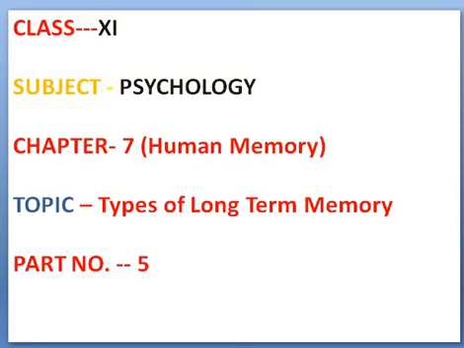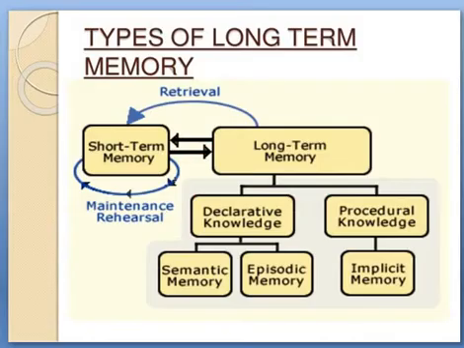Today we will discuss types of long-term memory. As you all know, we have already discussed the meaning of long-term memory. Here again are the types of long-term memory. Long-term memory is divided into two parts, declarative knowledge and procedural knowledge. And then declarative knowledge is also divided into two parts, semantic and episodic, and procedural memory is implicit memory.